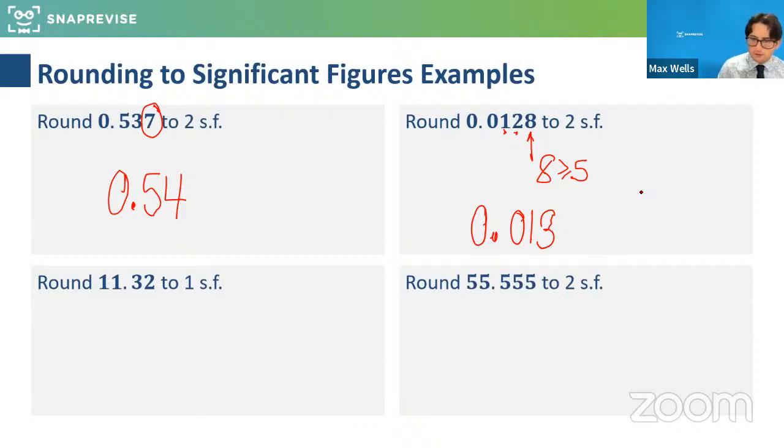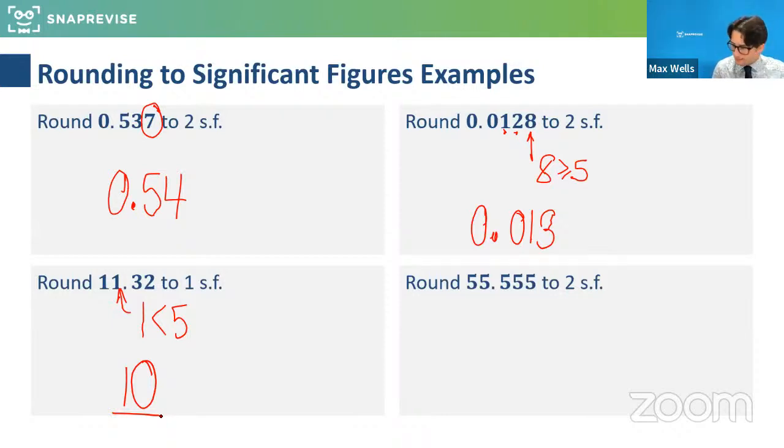Brilliant. Excellent answer. So this second significant figure is a 1, which is less than 5. So it means it rounds down. So this 11 will basically round down to 10. And there are so many easy mistakes here, to say stuff like, oh, it'll round to 1. 11.32 is never going to round to 1. That figure will round to 1, but it actually represents 10. So be really careful with that.